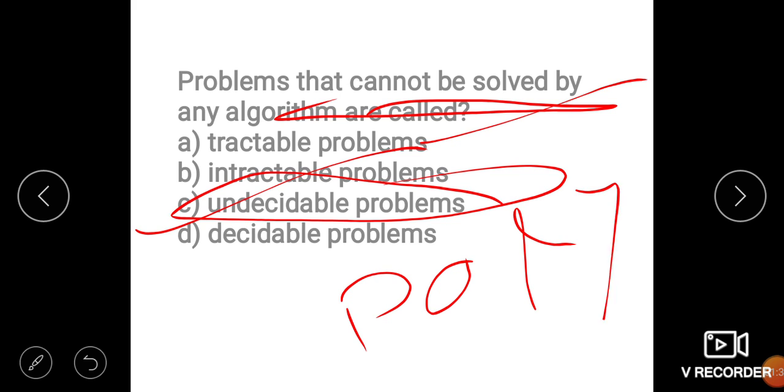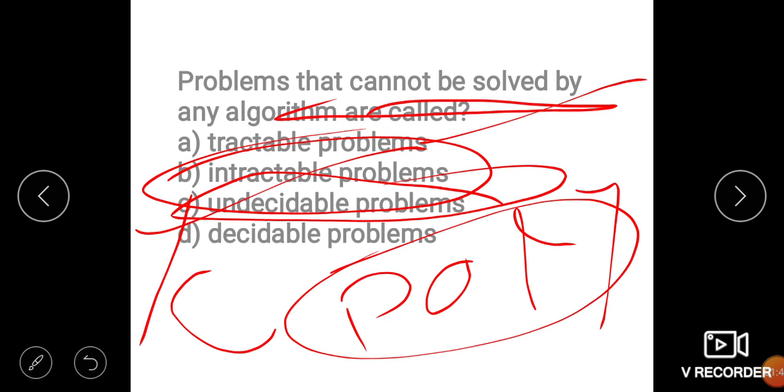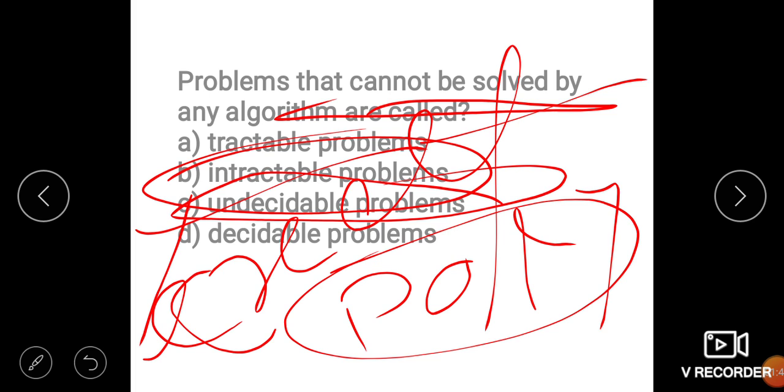Intractable problems cannot be solved in polynomial time, but can be solved in exponential time, so that is called intractable. And undecidable problems are those that cannot be solved by any algorithm.